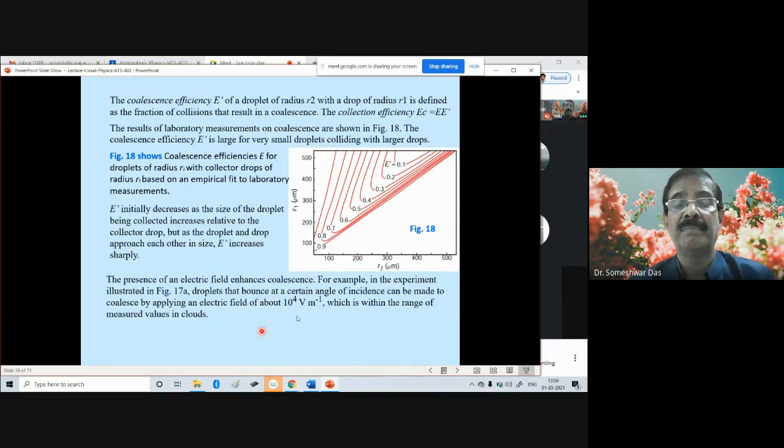When the electrical field in the atmosphere is greater than this 10 to the power 4 volts per meter, which is normally the case, then in the presence of the electrical field, the droplets will coalesce with each other much more easily. Whereas in the absence of the electrical field, they will bounce easily away from each other.